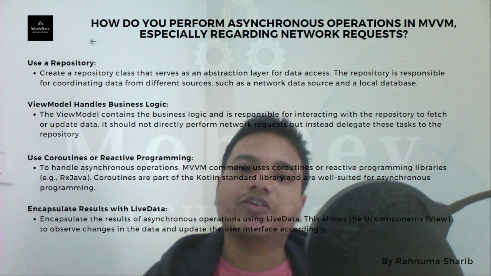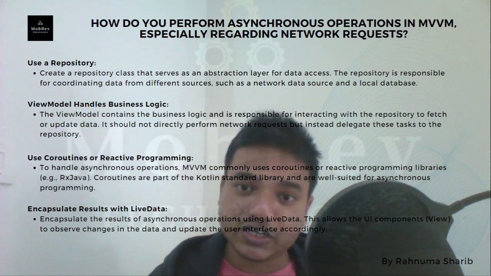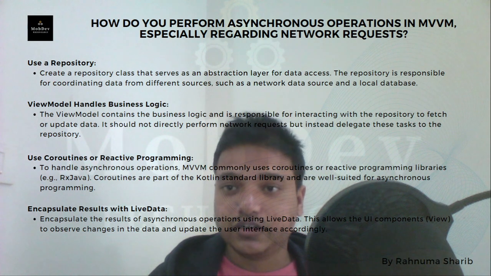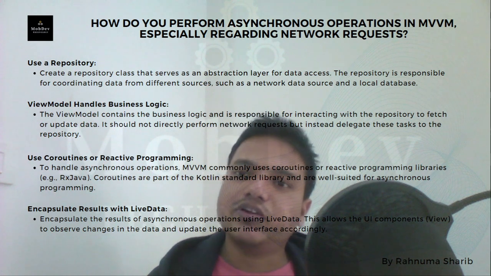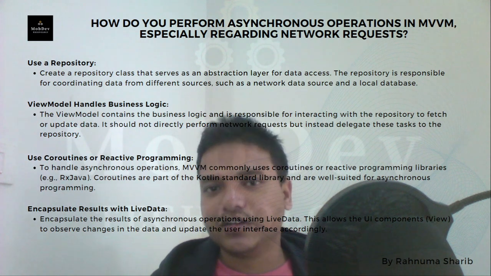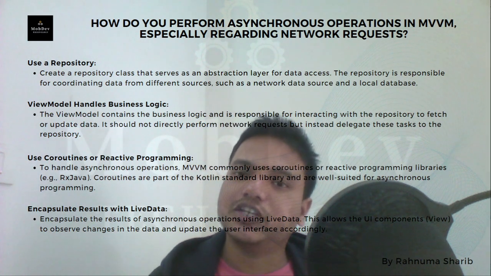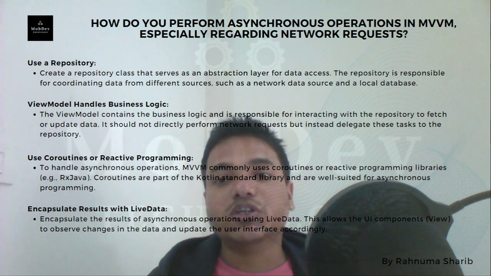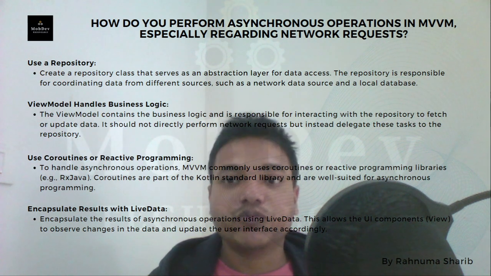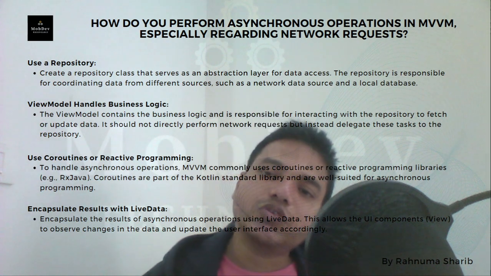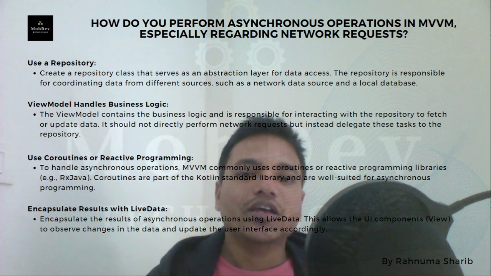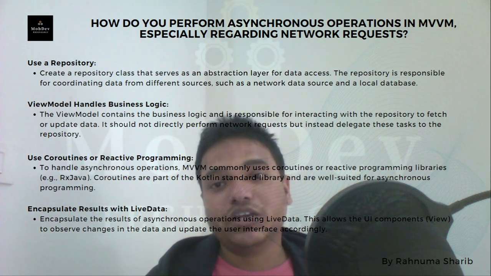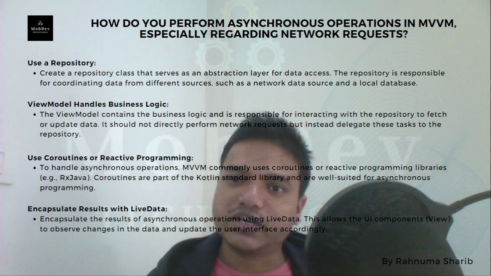So we have a view model which will request the model to get data from the server or the database. Here we are talking about the network request, so the model will get the data from the REST API. The view model is responsible to ask the model to provide the data. The model is basically a repository. The repository will call the server and provide the data to the view model, and once the data is received by the view model, wherever we are using it in a view, it will get the data automatically with the help of an observer.